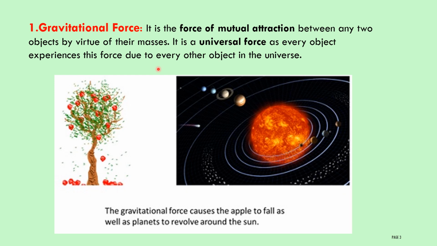Whether the object is small or big, every object in the universe is attracted by every other. A falling apple from an apple tree is an example of gravitational force. The planets revolving around the sun is also an example of gravitational force.